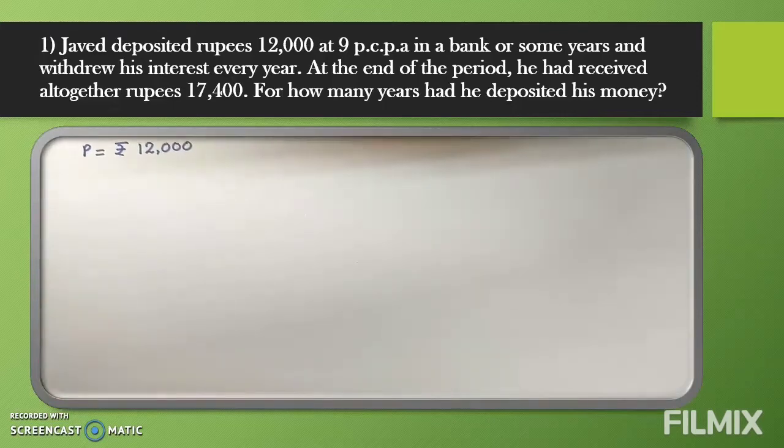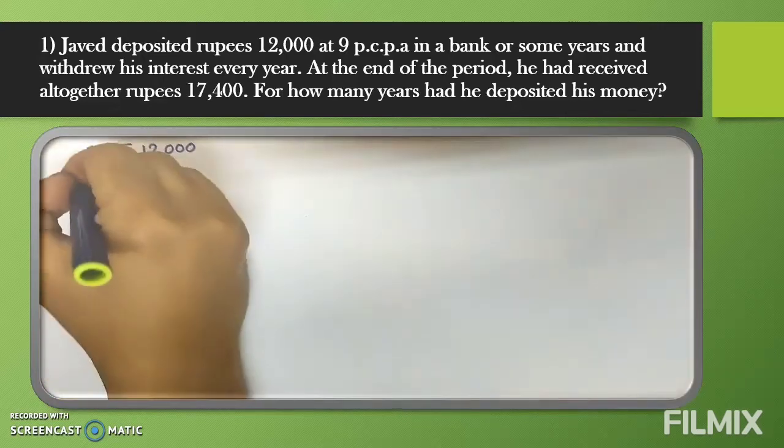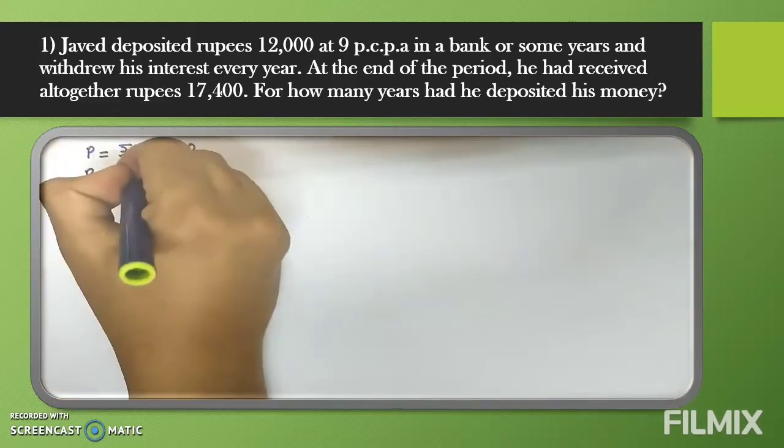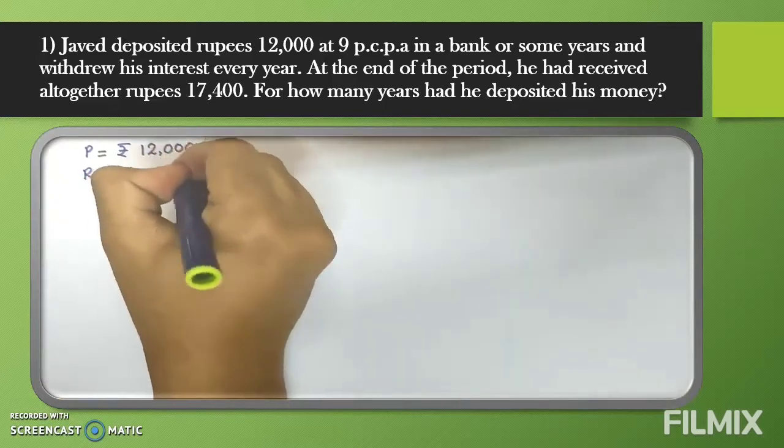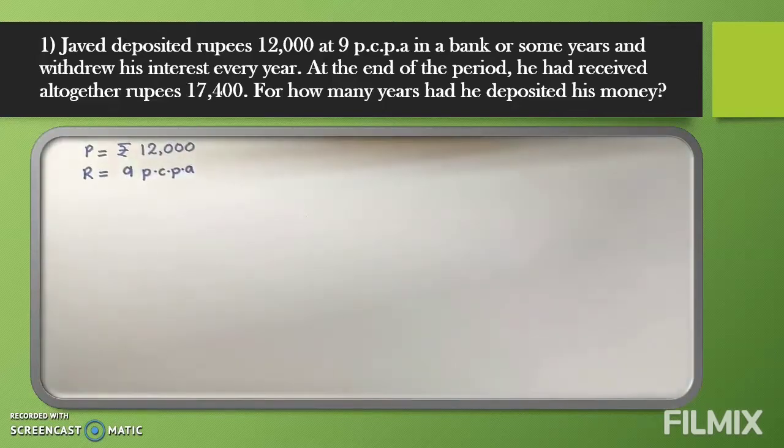P is given as 12,000. Then at 9 PCPA, again the same thing: PCPA, percent per annum, is the unit of rate of interest. So here we will write R is equal to 9 PCPA. Then they have given in a bank for some years. Now how many years? Till now they have not given anything. And he withdrew his interest every year, so he goes to the bank and whatever interest he gets every year, he takes that much interest from the bank.